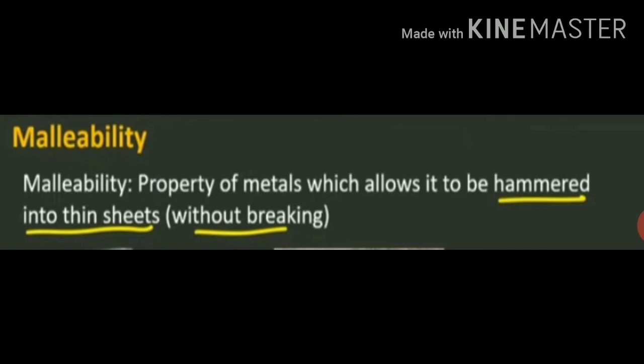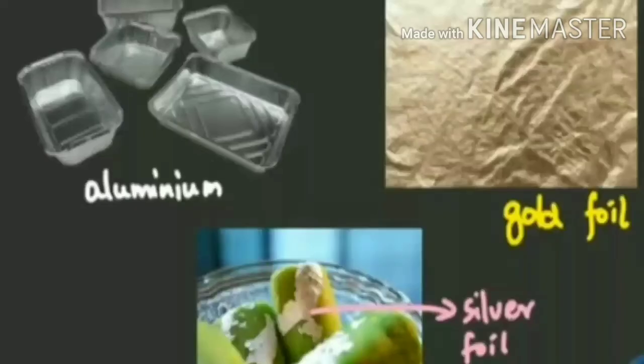Because of this property of metals, they are very useful to us. For example, aluminium foils are widely used for safe packing of foodstuffs, medicines, chocolates, etc. So, malleability is the property of metals which allows them to be hammered into thin sheets without breaking.